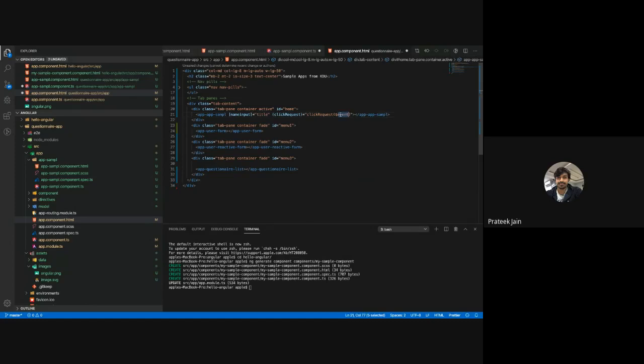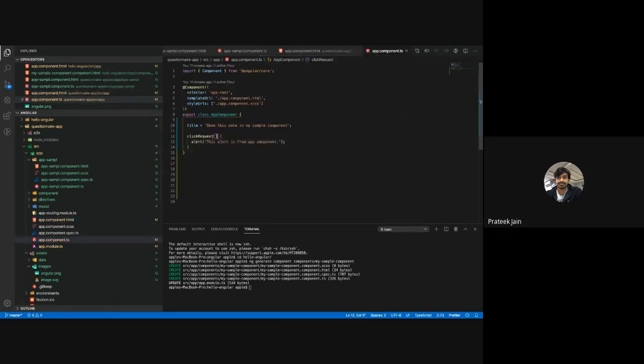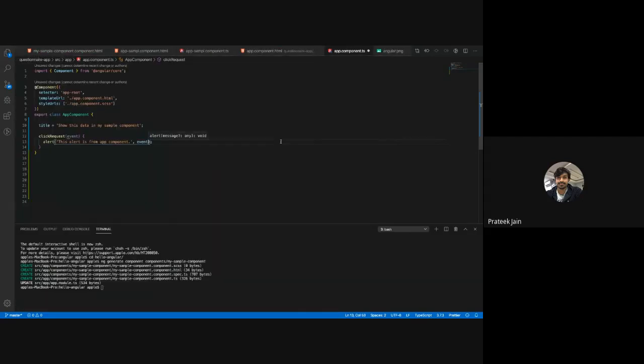So whatever $event implies, whatever you are sending from the sample component, I am going to listen to that and keep it as a parameter with my $event. So here I have to add another property called event. That is my parameter which is passed from the child component, and I am going to write that here, event.